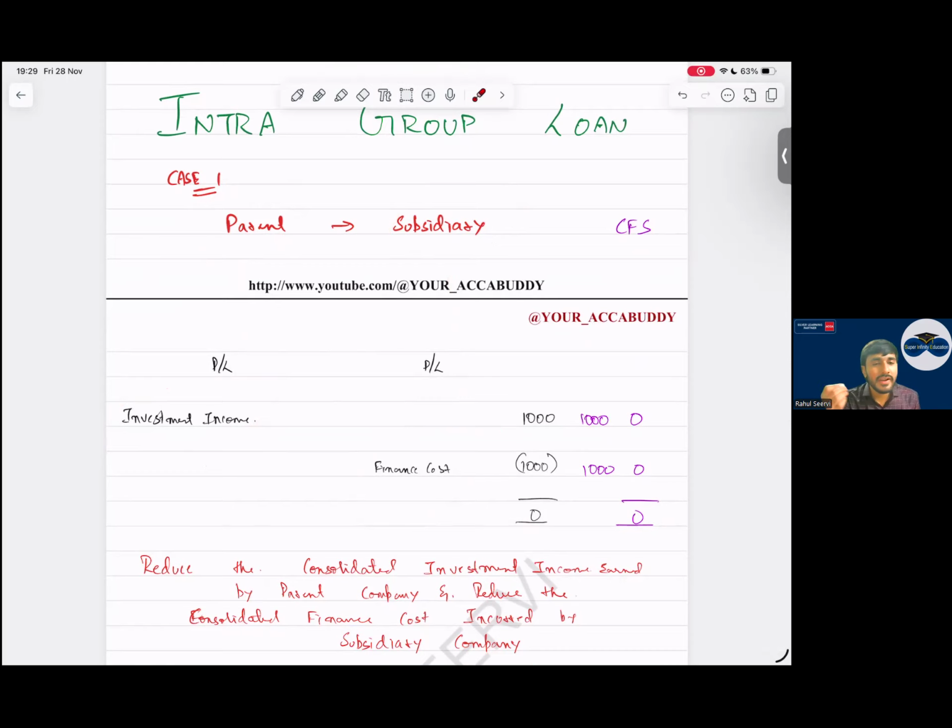Depends, beta. Depends. Read the question. Most of the time it is COGS only, cost of sales only. Most of the time it is cost of sales, 90% I can say. But the examiner is very smart. He says that we will play with the student. Instead of saying COGS, they will say operating expense. Many students will go with the point, so COGS. Based on past data and past analysis, I'm saying 90% of the questions are based on COGS. But if the question is saying somewhere else, take it there.